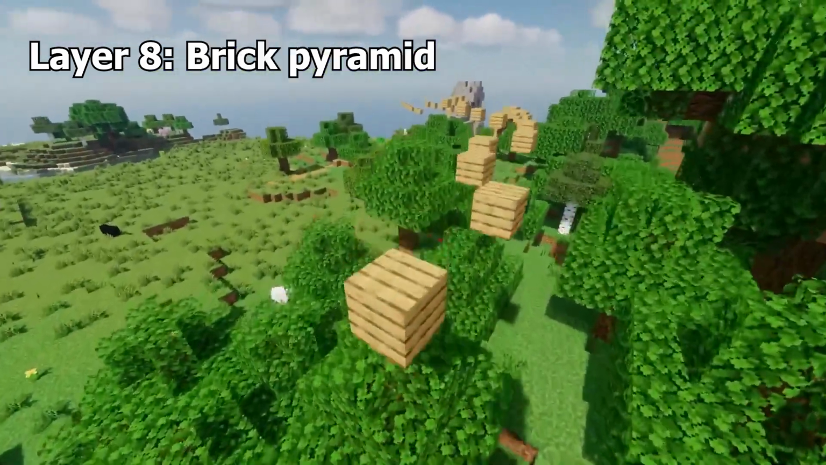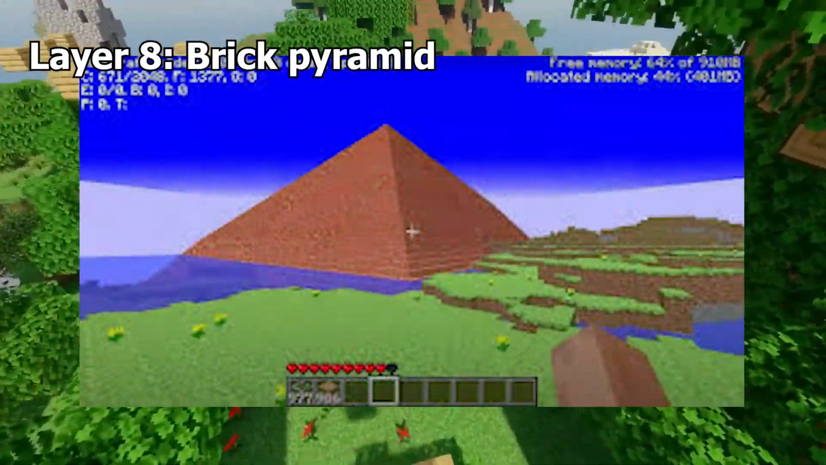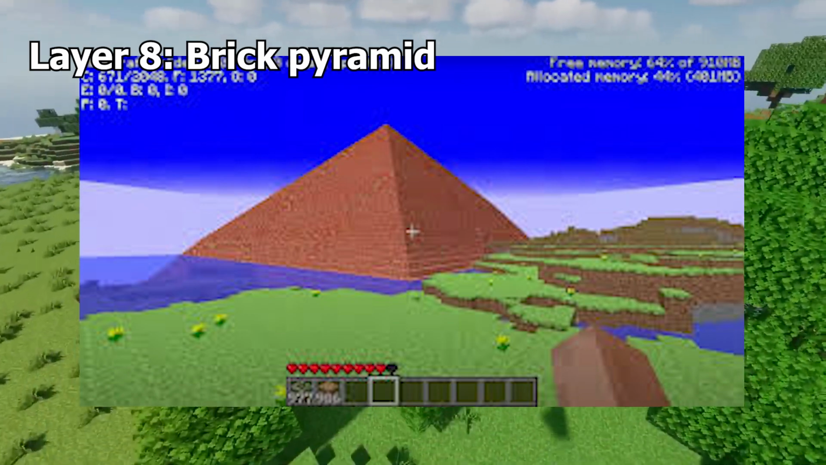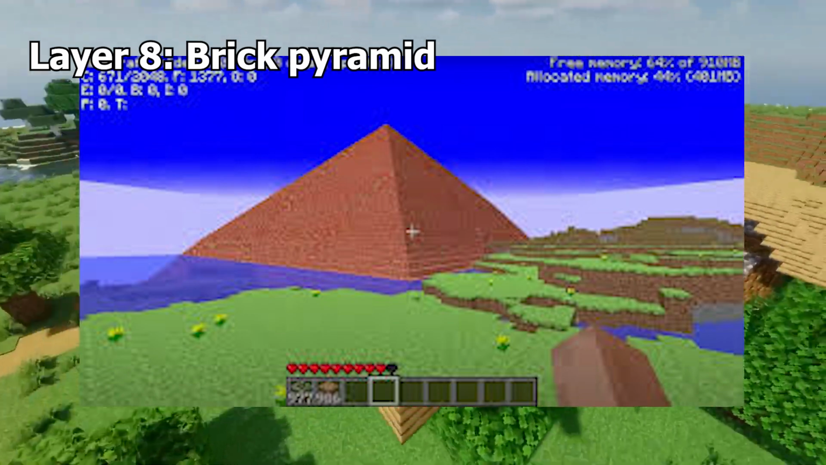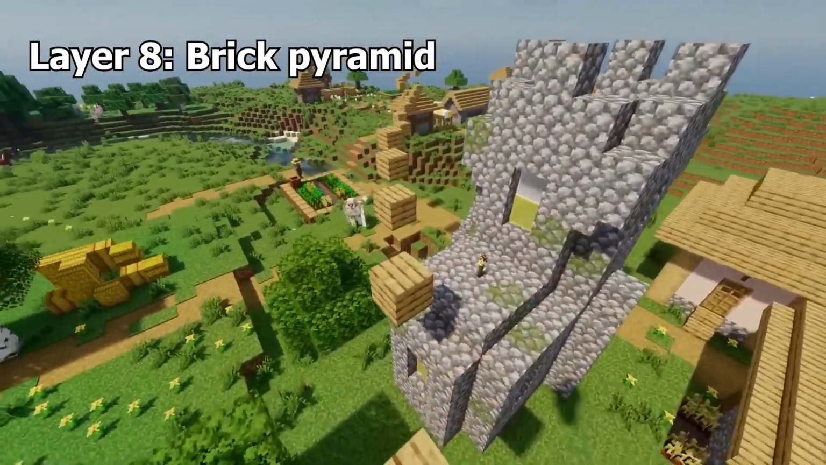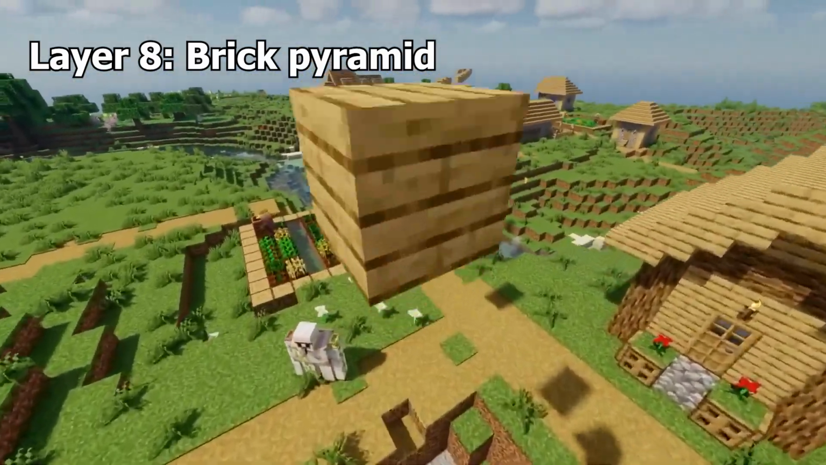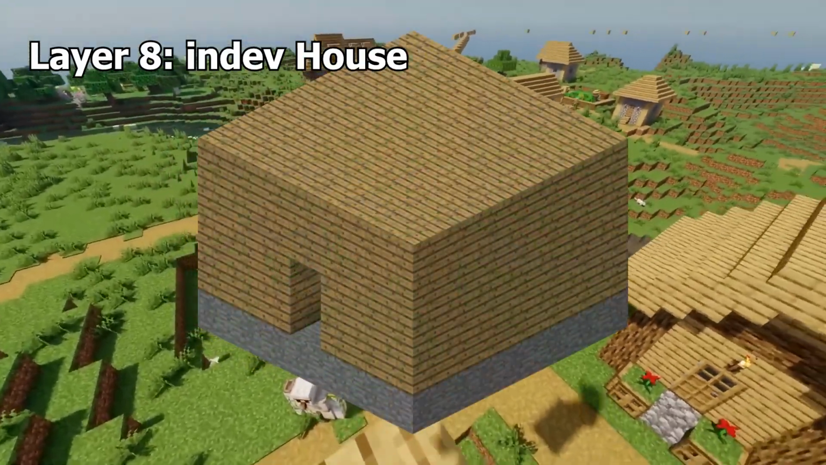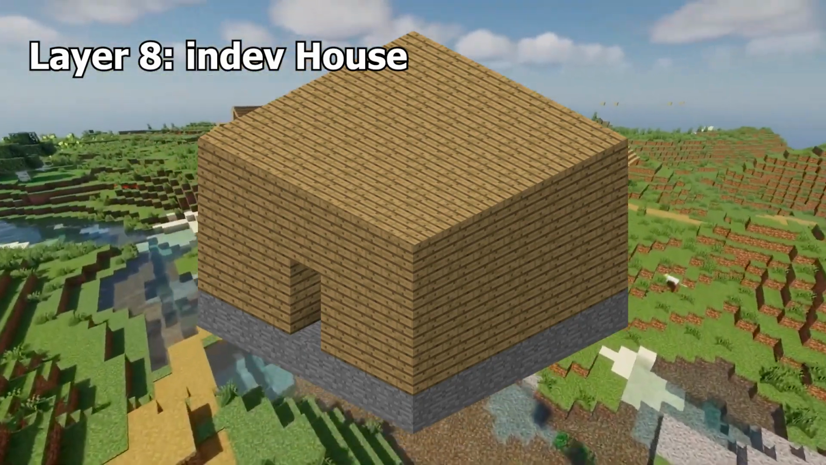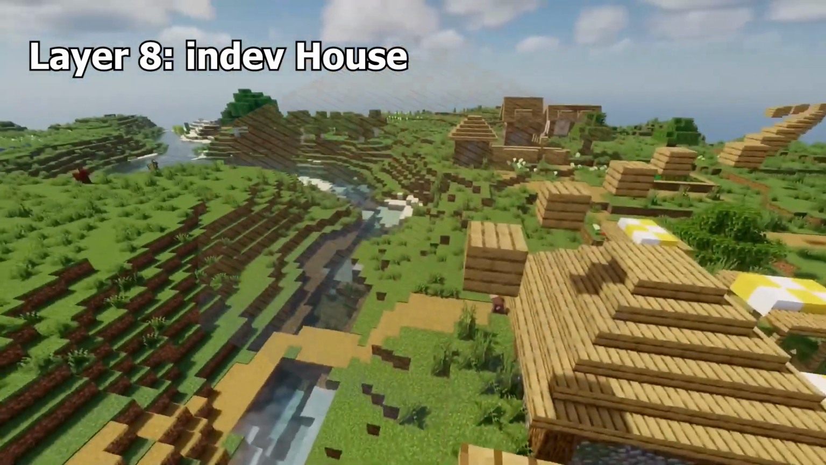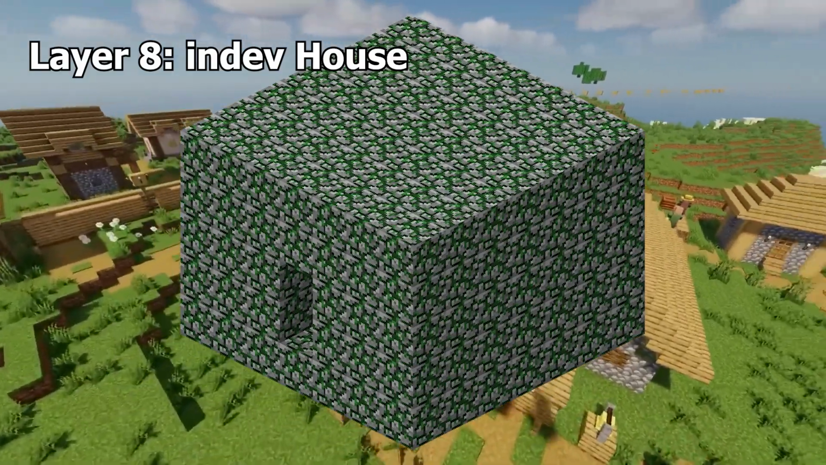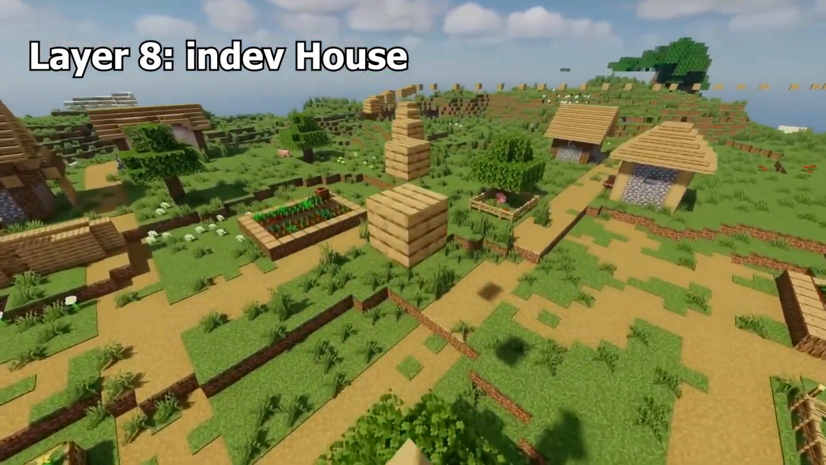Brick Pyramid. In the InfDev versions of the game, there were these huge brick pyramids that would spawn far away from spawn and contain hundreds of thousands of bricks. These were amongst the first structures added to the game. In-Dev House. This is the house that the player would spawn in in dev versions of the game. It was a 3-high box made out of either wood planks or mossy cobblestone, with a 2-block entry for a door.